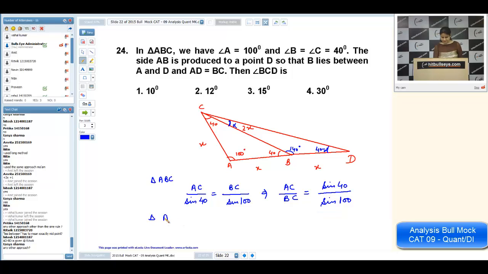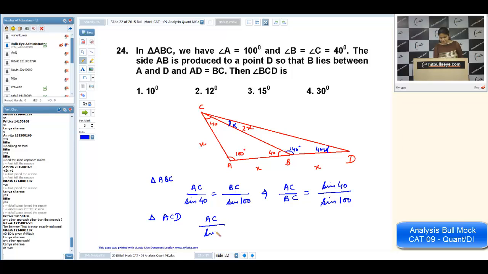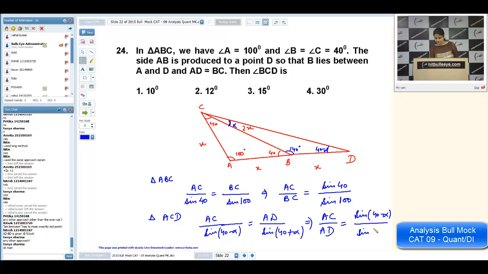Then I'm taking triangle ACD, the bigger one. I'm using the same thing here. AC upon sine of 40 minus alpha is equal to AD upon sine of 40 plus alpha. It will give you AC upon AD, sine of 40 minus alpha upon sine of 40 plus alpha. Now, as you can see, BC and AD, they both are equal. We can equate these two ratios.